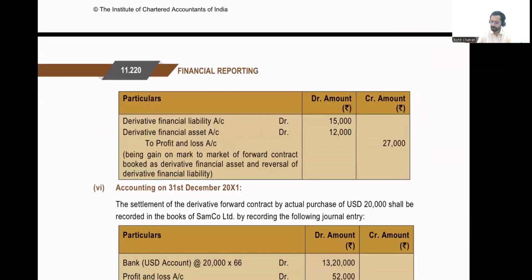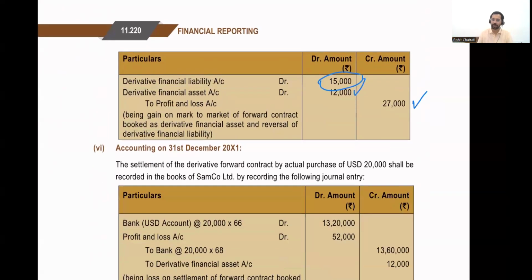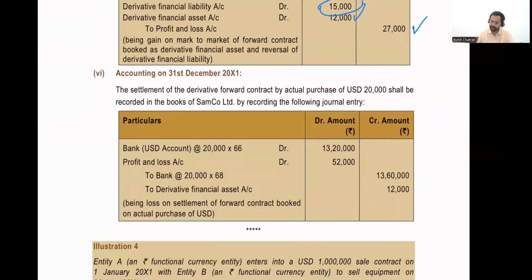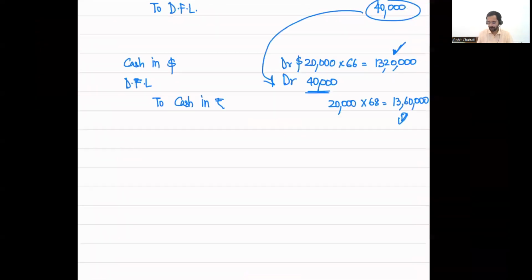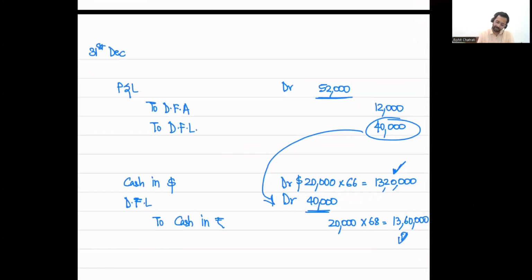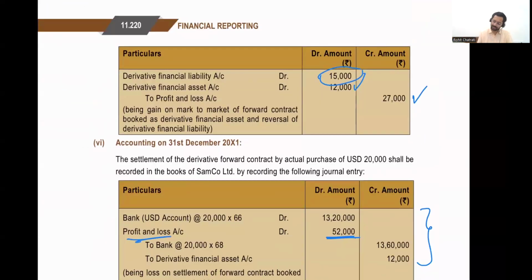On 30th September, I reverse out the entire liability, record a new asset of 12,000 and record a P&L of 27,000. On 31st of December, I posted two journal entries, but over here they posted a net journal entry. All right, they've posted a net journal entry, but the impact is going to be the same. You debit P&L by 52,000, which is also what I did. If you recall over here, I also debited P&L by 52,000, just that they've combined the journal entry.